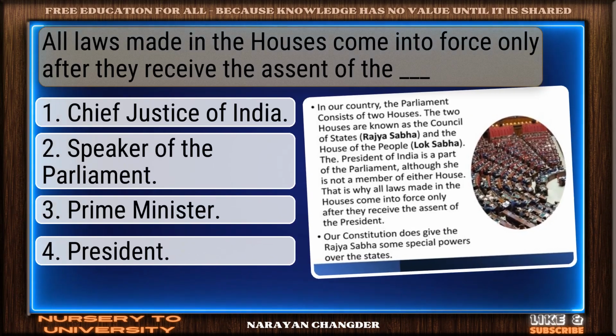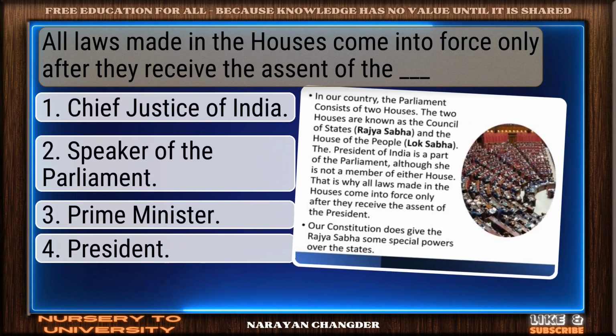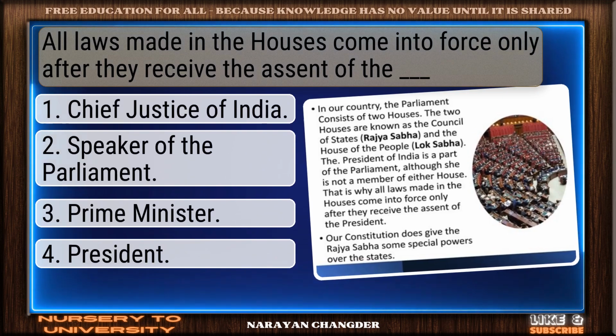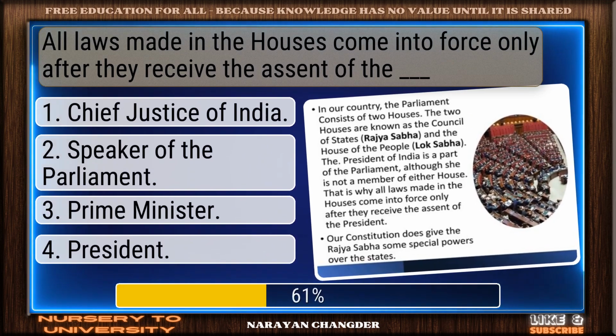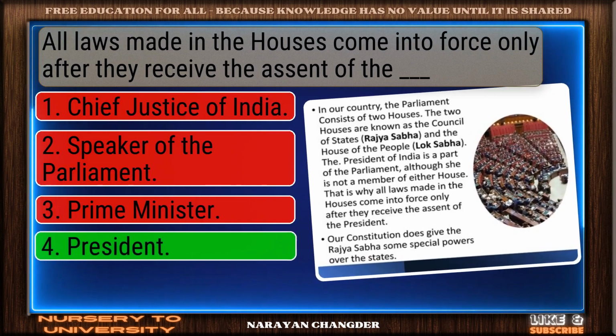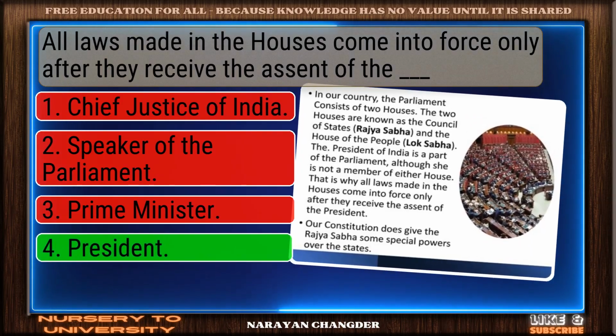Question number 22. All laws made in the Houses come into force only after they receive the assent of the dash. Great thinking. President is the right choice.